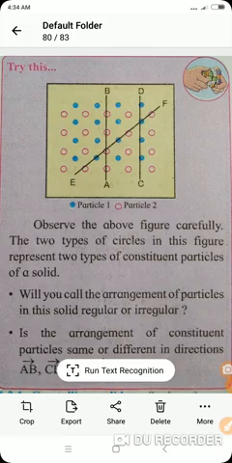So now listen, first point. Will you call the arrangement of the particles in this solid regular or irregular? When we observe the figure, what can we say about the arrangement of the particles in the solid, regular or irregular? The answer is regular, because when we observe the figure, we clearly understand that the arrangement of the particles is regular. And now next point, listen.